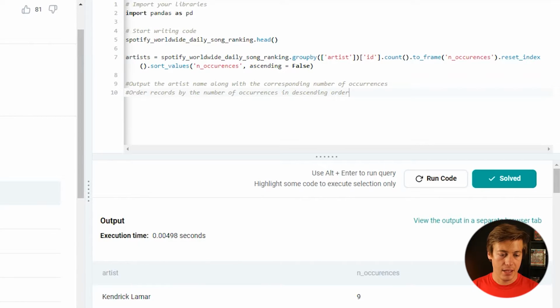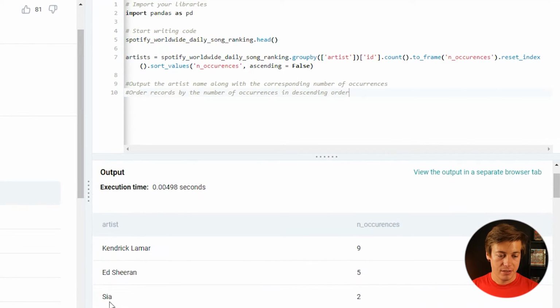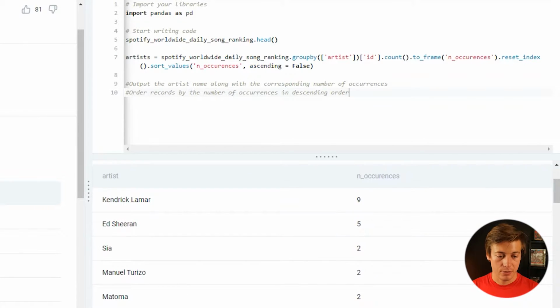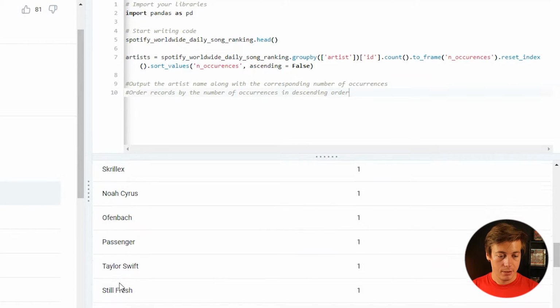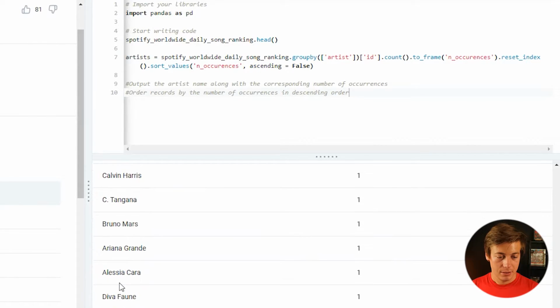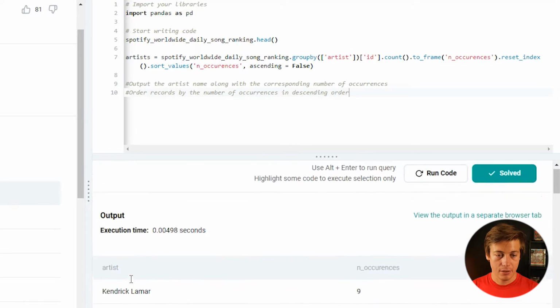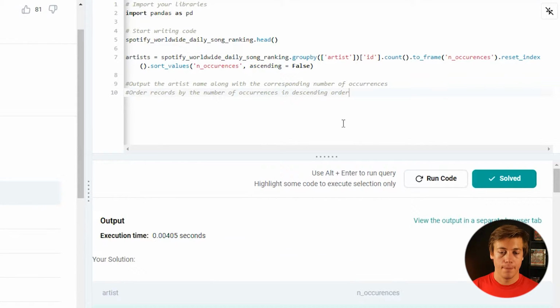So you can see Kendrick Lamar with 9, Ed Sheeran 5, Sia, Manuel Matoma, I think. Don't know any of these artists, to be honest with you. I'm a metalhead, but yeah. So my music does not show up on here, but let's click over here, and this has been solved.